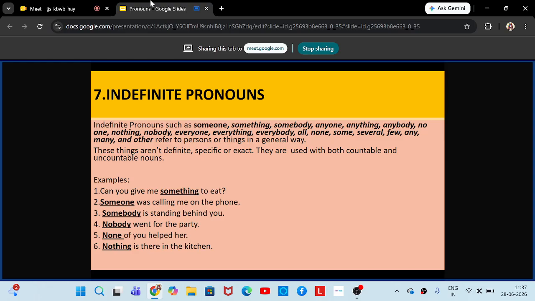So indefinite pronouns are someone, something, somebody, anyone, anything, anybody, no one, nothing, nobody, everyone, everything, everybody, all, none, some, several, few, any, many, and other. These are the commonly used indefinite pronouns. Twenty indefinite pronouns are mentioned here. The first 12 are very easy.